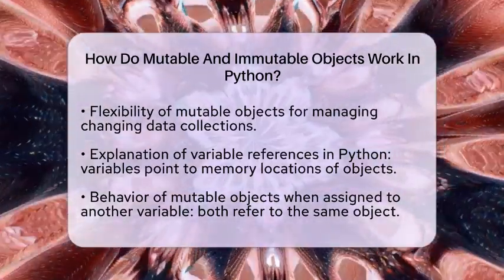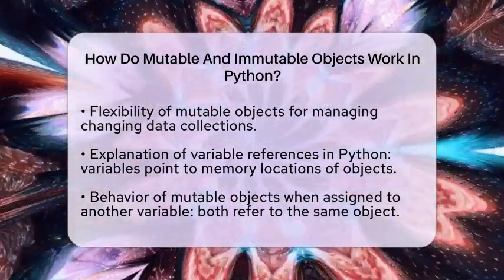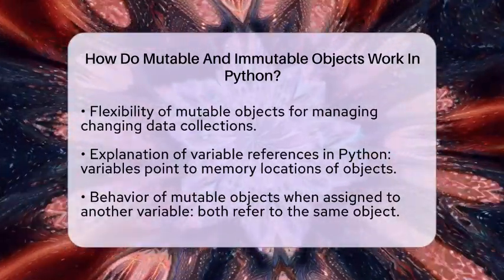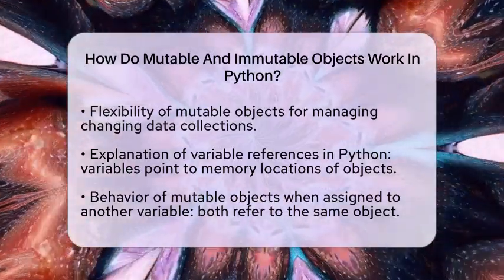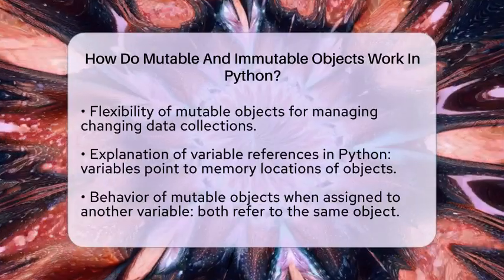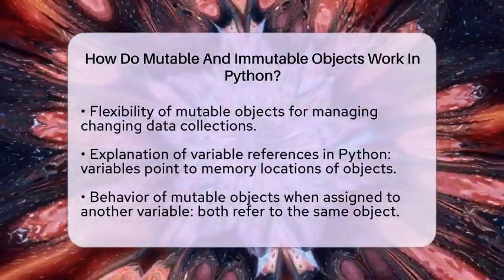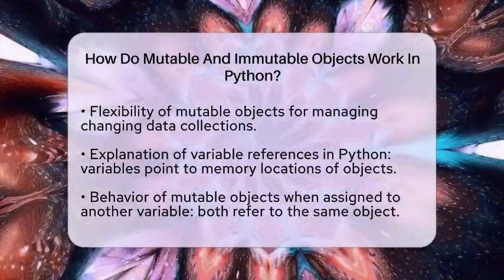An interesting point to note is that some immutable objects can contain mutable elements. For example, a tuple is immutable, but if it contains a list, you can still change the contents of that list. This means the structure of the tuple is fixed, but the mutable elements inside it can be modified.